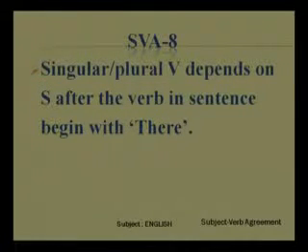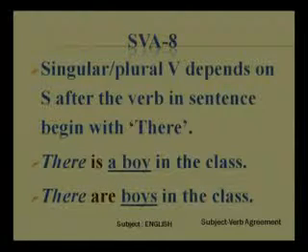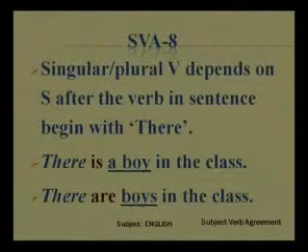When your sentence begins with there, you can find a singular verb just after there or a plural verb after there, but that singular or plural verb depends on the subject which comes after the verb in the statement. You can see both the sentences here. There is a boy in the class and there are boys in the class. In sentence number 1, I am talking about one single boy. In sentence number 2, I am talking about boys, at least 2.